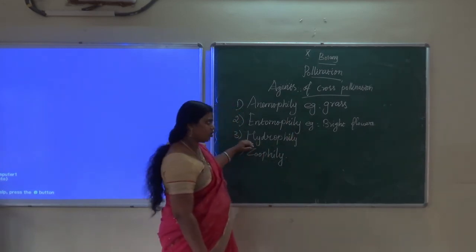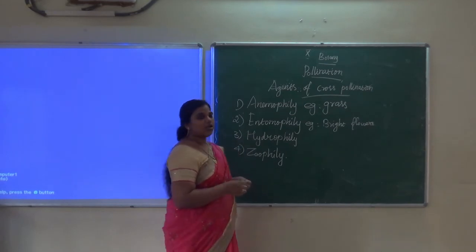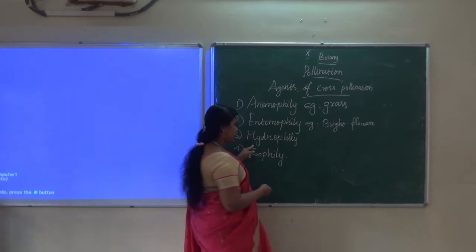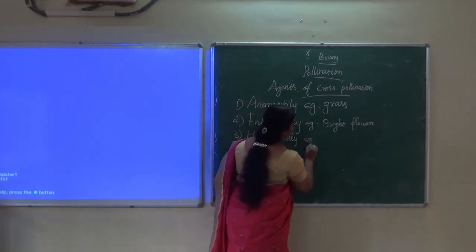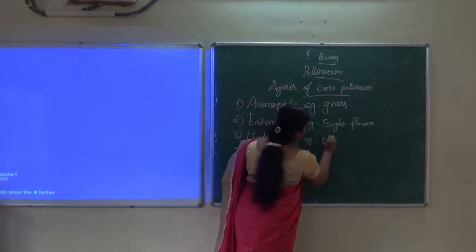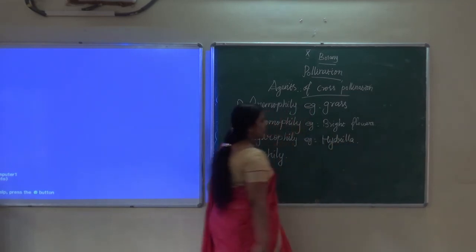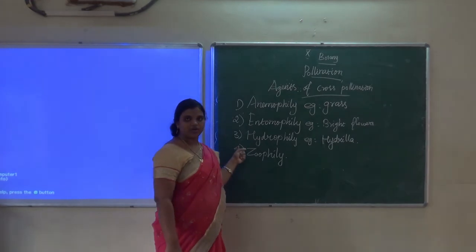Next, hydrophily, in water plants. Water helps the pollination, and that is known as hydrophily. Examples: Vallisneria or Hydrilla. Hydrilla is the best example of hydrophily.